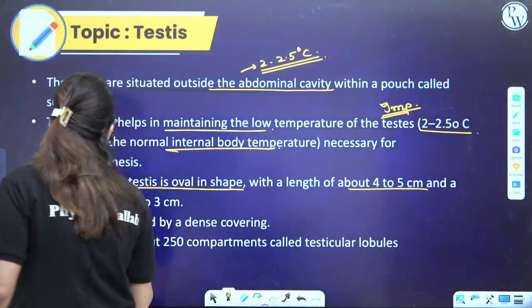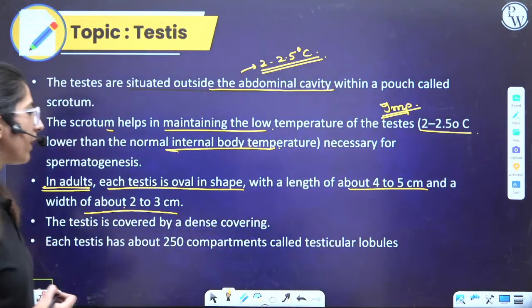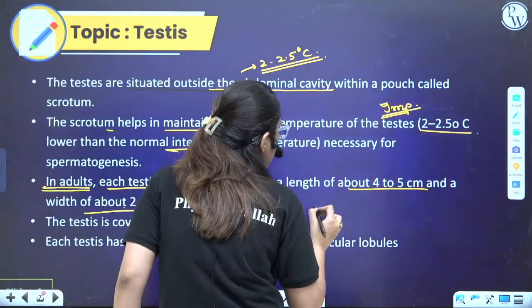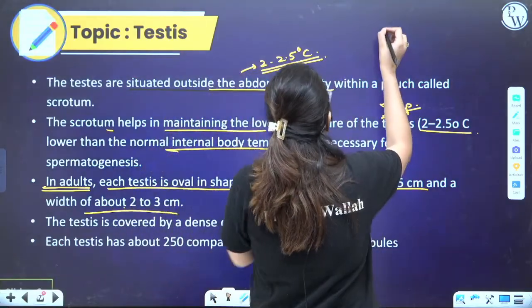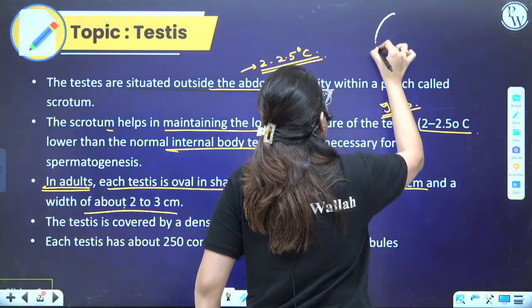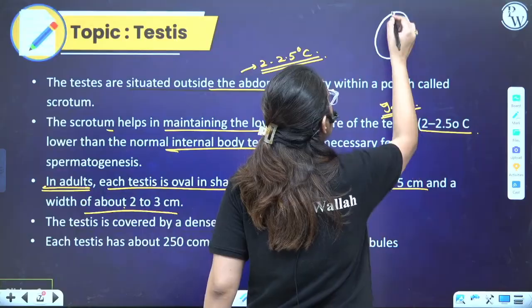A width of around 2 to 3 centimeter is there. It is having a dense covering. So, look at here. I'll make a diagram and I'll make you understand this topic. Now, if you look at the testis, an oval shaped structure is present. So here the two coverings are present.